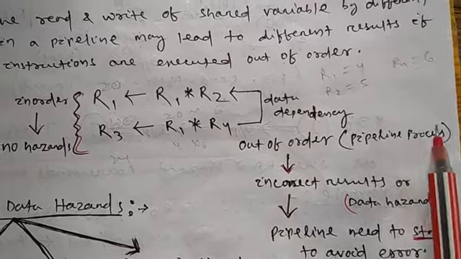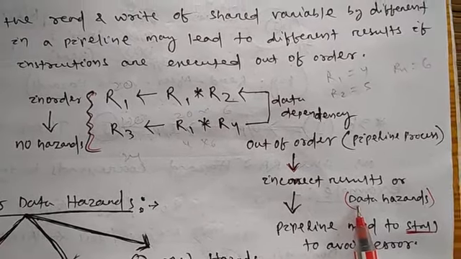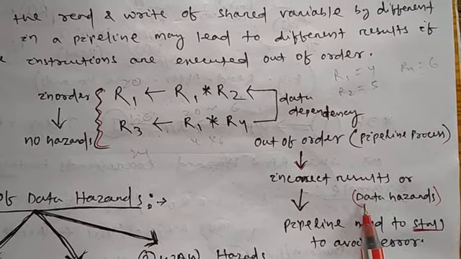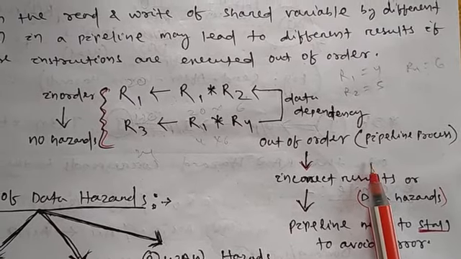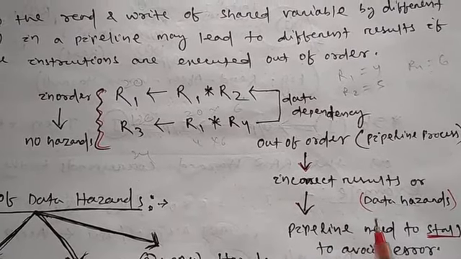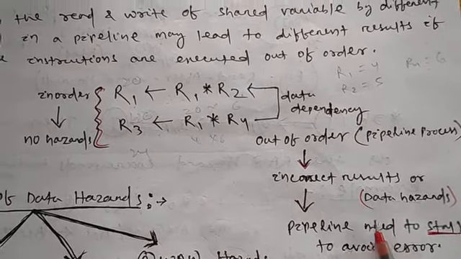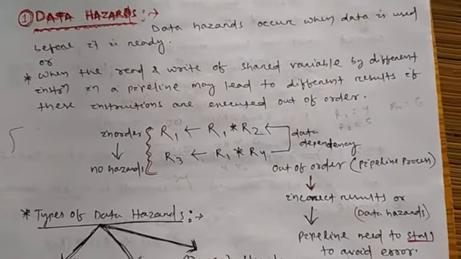So this is called out of order. And this out of order creates data hazards, or you can say incorrect results will be created by the in-order or out-of-order positions, and that can be prevented by the help of a pipeline stall, or you can say stopping the pipeline executions for some time. This is called data hazards. So this is all about your data hazards.